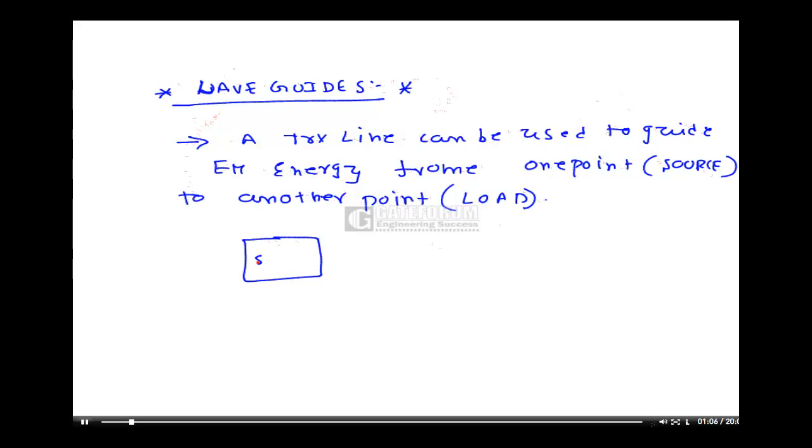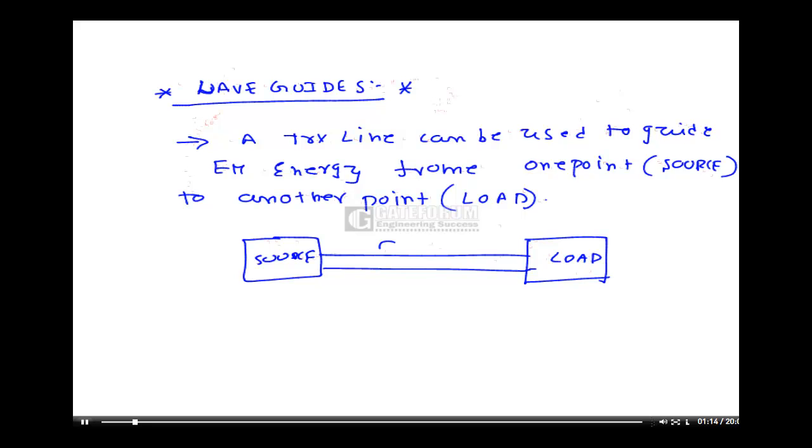This is a source point, and this is a transmission line connecting source to load. So we are transmitting energy from source to load like this. This is the basic purpose of a transmission line.